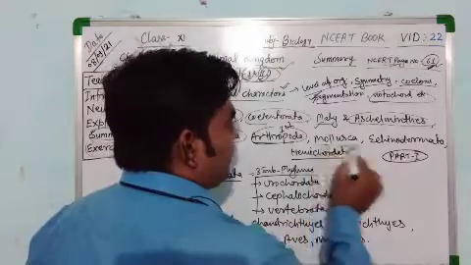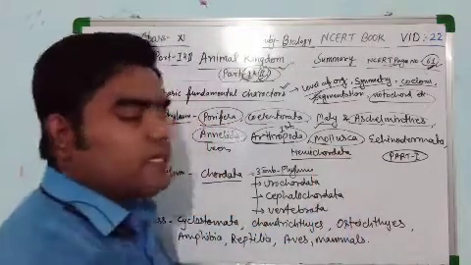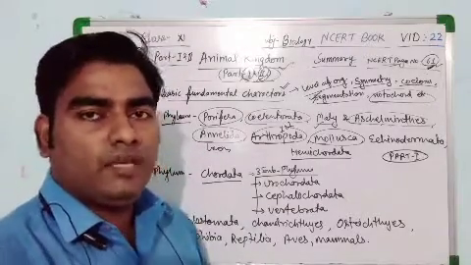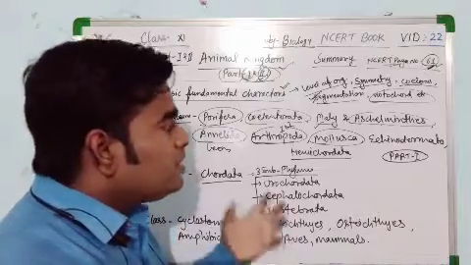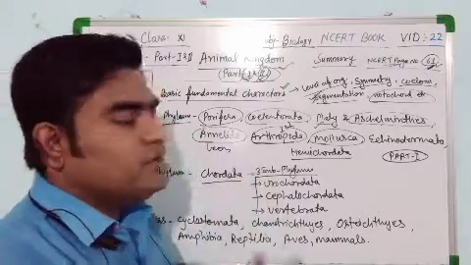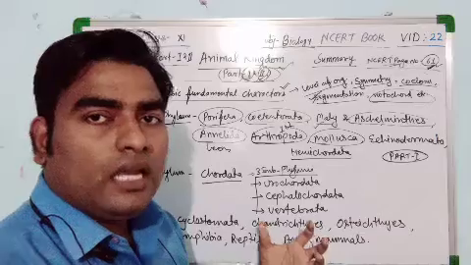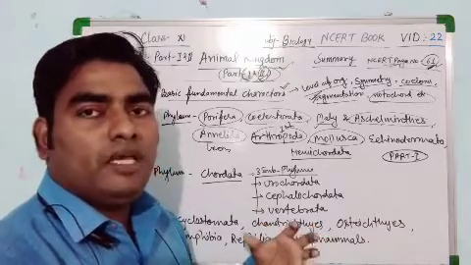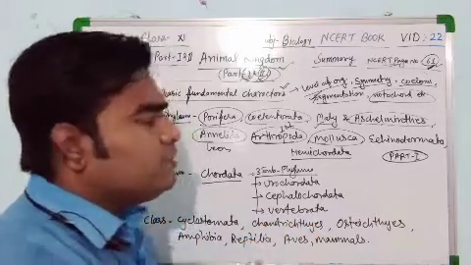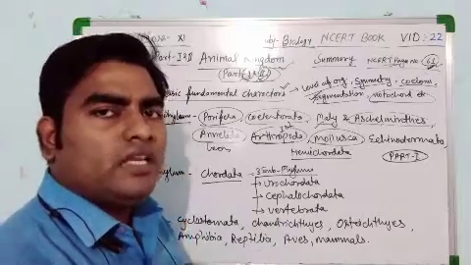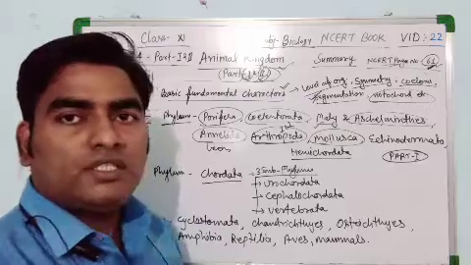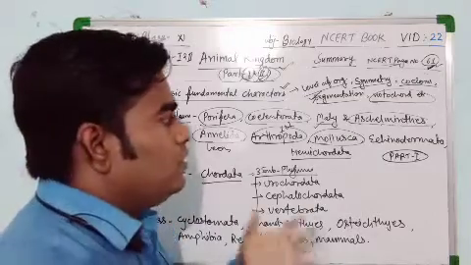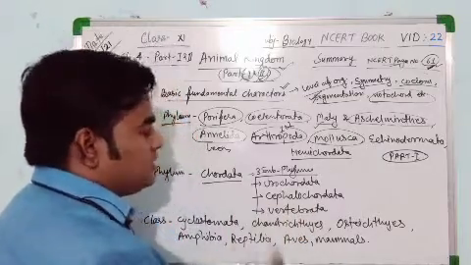The next phylum is Mollusca. Phylum Mollusca is the second largest phylum of the animal kingdom, and they are soft-bodied animals. But for protection of their soft body, they possess a calcareous shell, which is made up of calcium carbonate. In some members the shell is reduced. The examples are octopus, Loligo, Pila, Unio, etc.